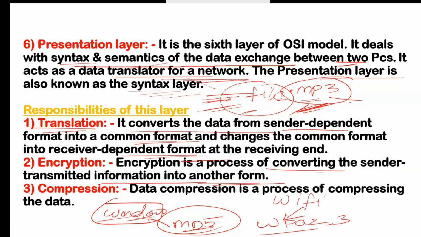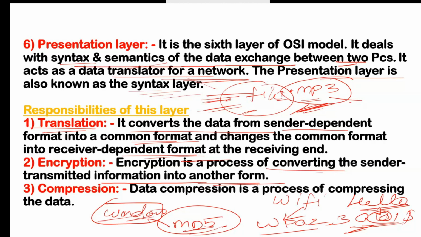Cipher text means suppose you write hello there. When you write hello there, it will convert into another format like something a at the rate $1, which you can't understand normally. Firstly, you have to decode that. Firstly, you have to decrypt. Then only you can understand. So that is called encryption, and that is also applicable for every application. If you are using any application like WhatsApp, when you use WhatsApp, that time you type in normal format, but in the backend it will convert into another format, into cipher text. That is called encryption.